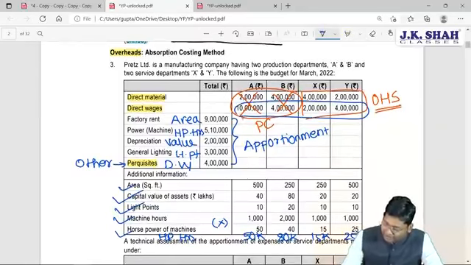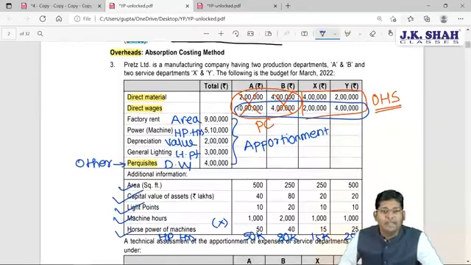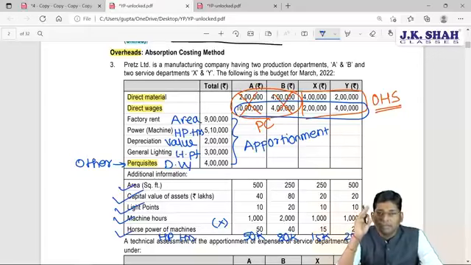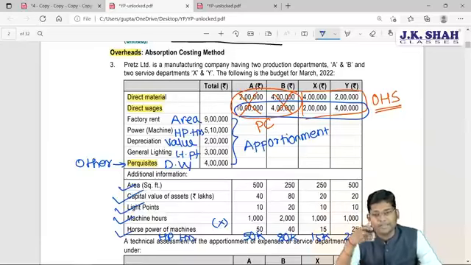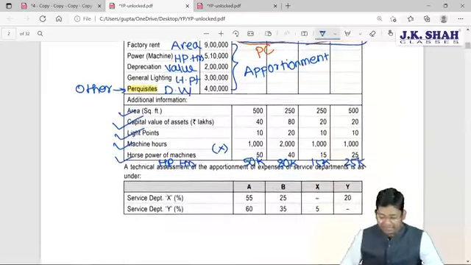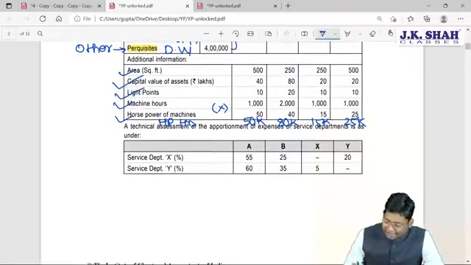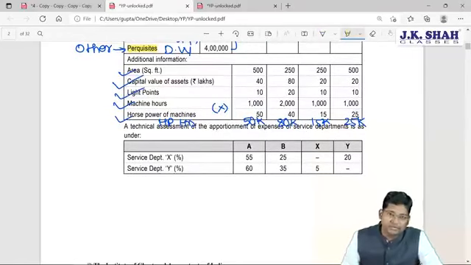See here, direct wages for all 4 departments are given. So very first point, whatever expenses they have given in total, we should bifurcate them according to the most appropriate basis, and appropriate basis we have just now discussed. What is given after this? The technical assessment of the apportionment of expenses of service department is as under. Service department reapportionment ratios are given, basis is given.